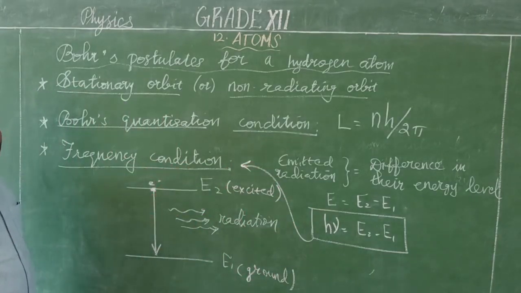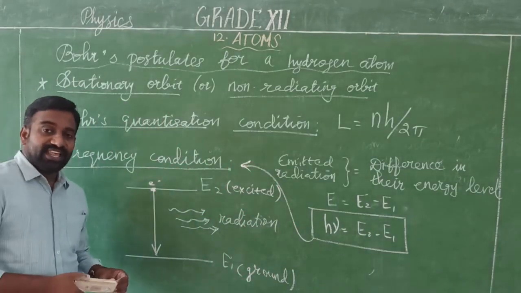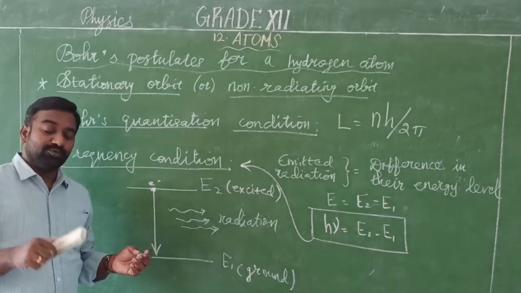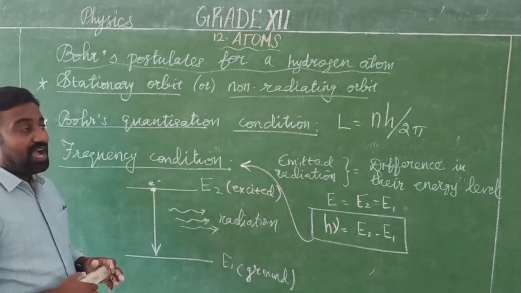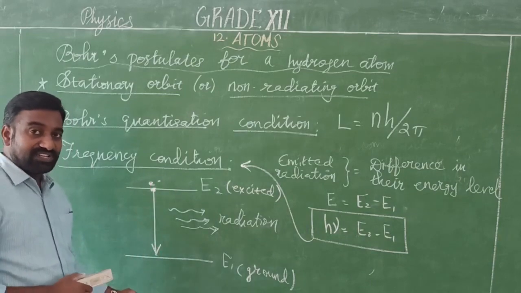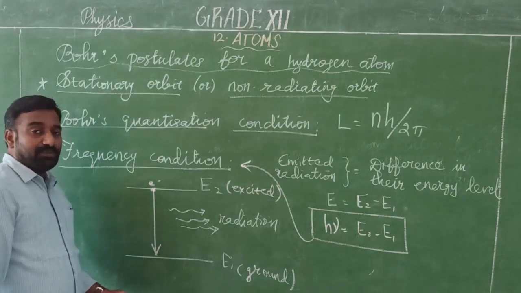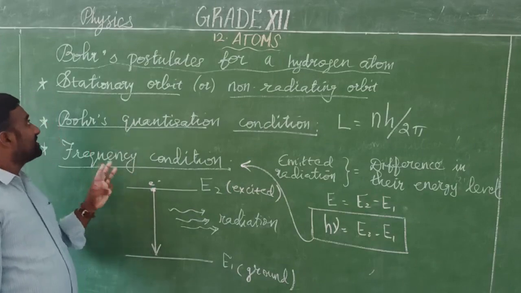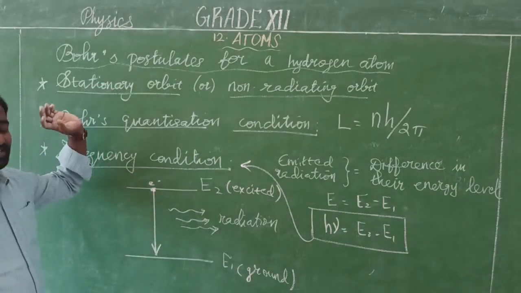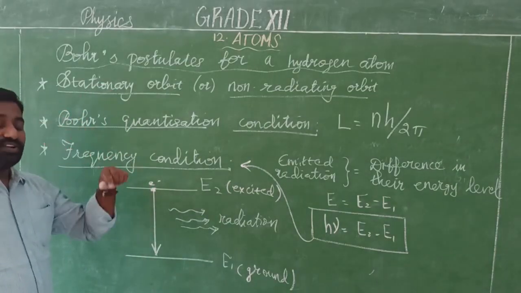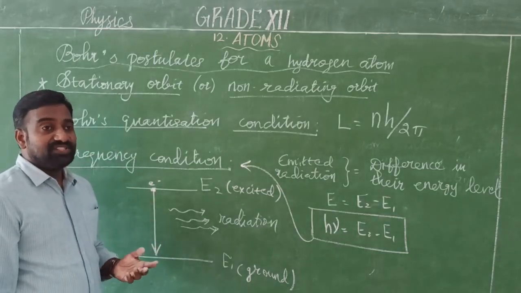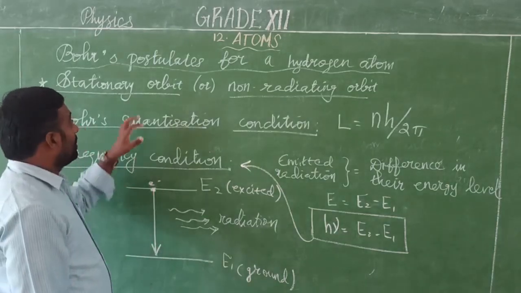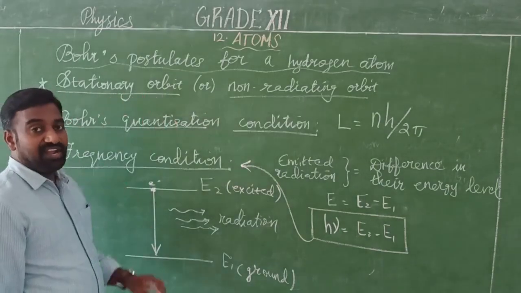I repeat once again. Bohr worked in Rutherford's lab. He combined the earlier quantum concept along with the classical wave theory for a hydrogen atom, and he studied the continuous spectrum. Then he gave the three famous postulates. The first postulate is the stationary orbit. What is a stationary orbit? Whenever an electron revolves around a nucleus in its orbit, it does not emit radiation, so the corresponding orbit is called a stationary orbit or non-radiating orbit.